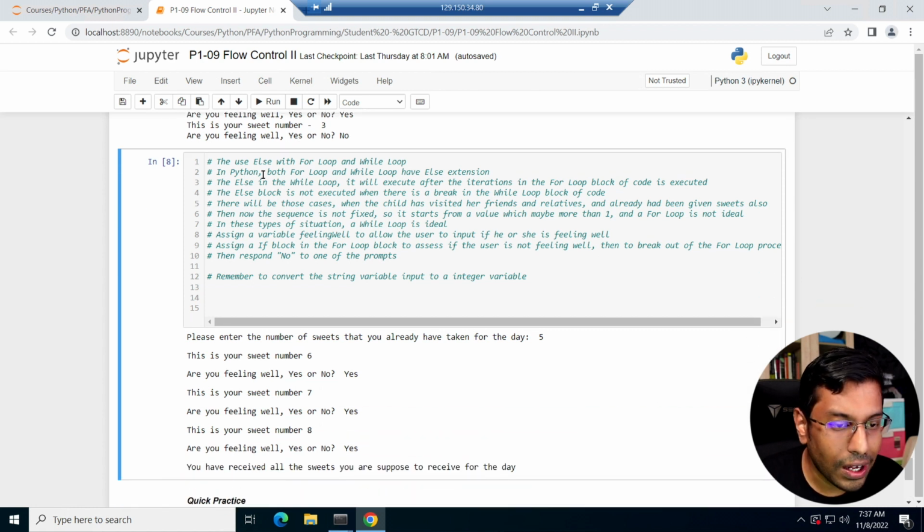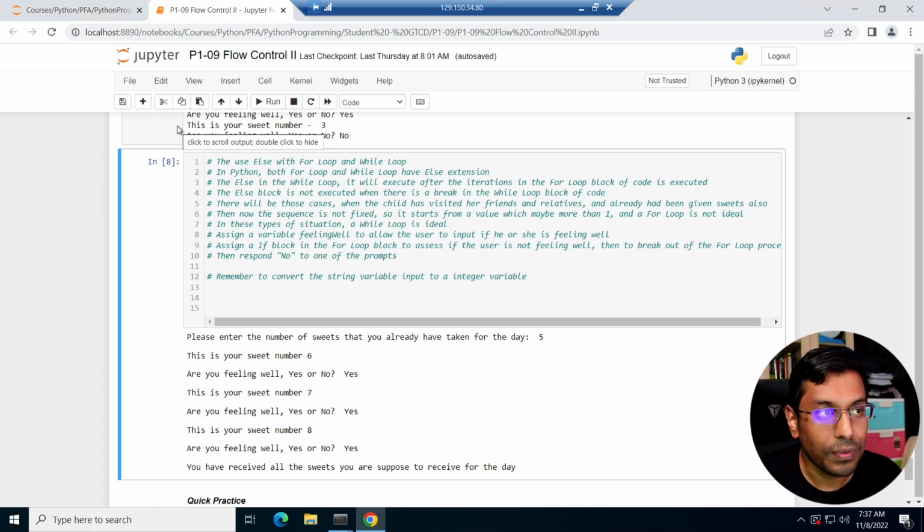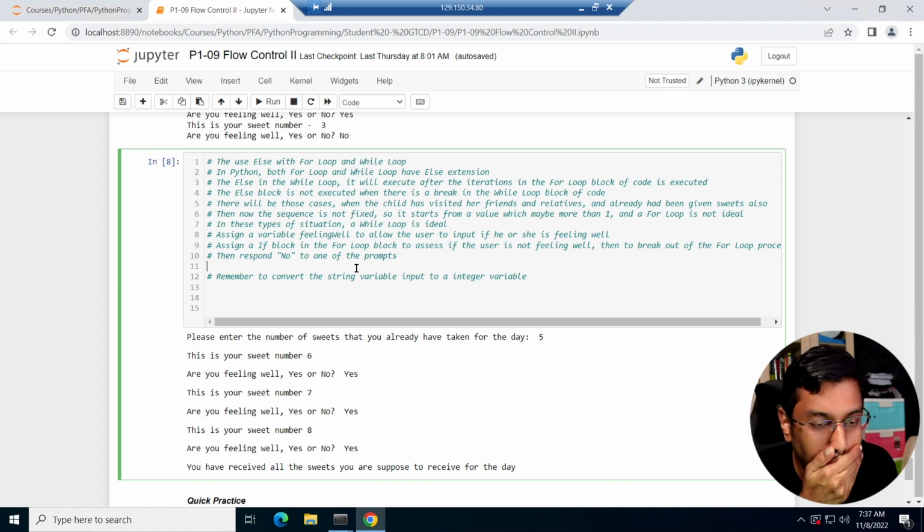So, the use of else with for loop and while loop. In Python, both for loop and while loop have else, so you can also use it with a while loop. Let me show you how an example of that can be done. In this case the while loop is well suited, because here you're asking the child whether the child has eaten some other sweets from somewhere else. So here the while loop is more ideal; for loop isn't that ideal. Let's see how this changes the dynamics of it.